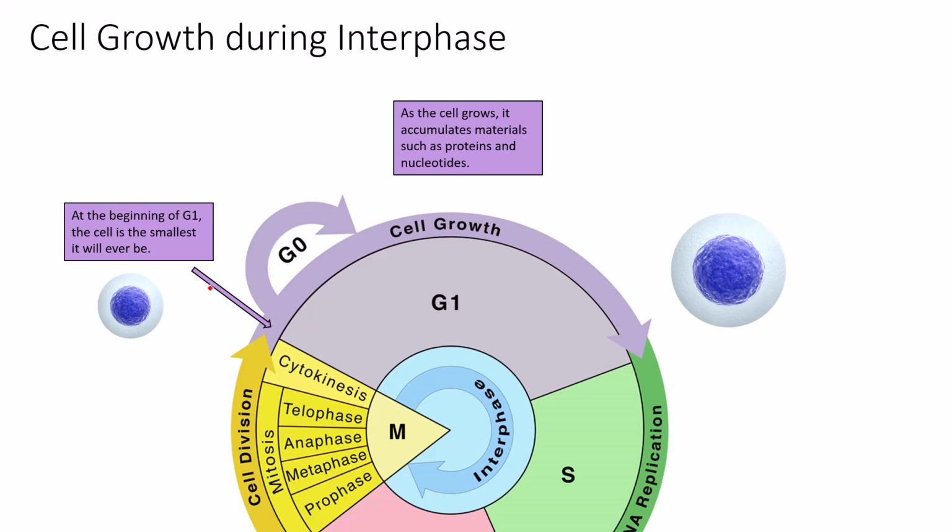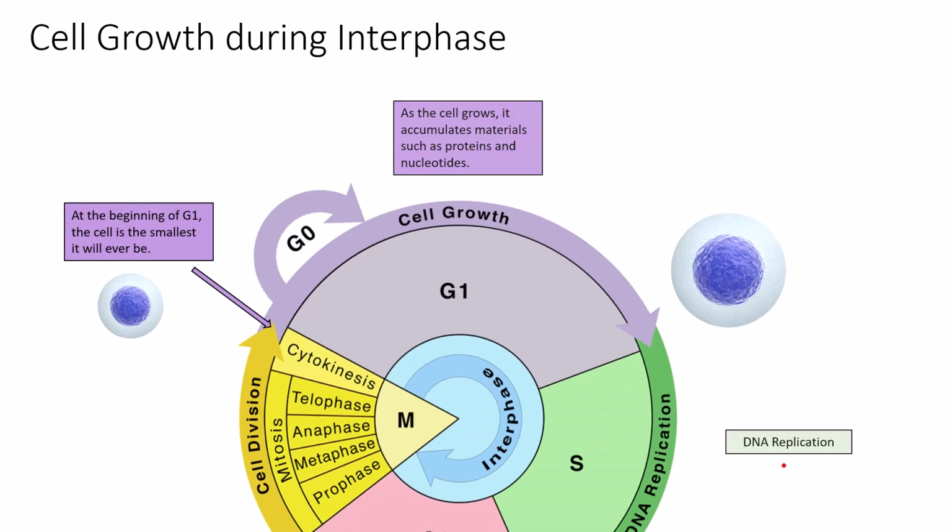What are the proteins and nucleotides going to be used for? Proteins are going to ultimately be used to manufacture structural components and functional components the cell needs in order to function correctly, and then nucleotides help to produce the building blocks of the nucleic acids, which will be the DNA that has to be synthesized in the S phase, which again is DNA replication.